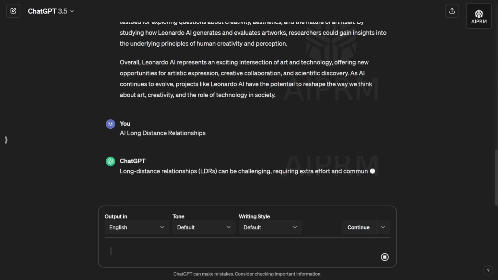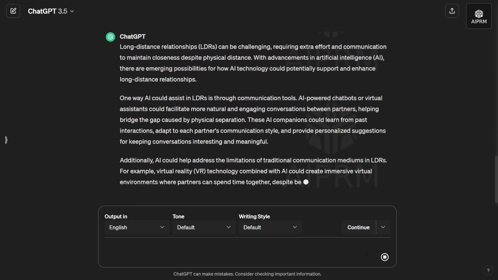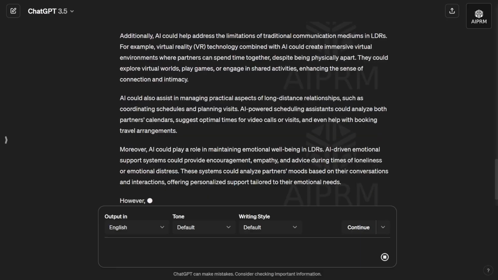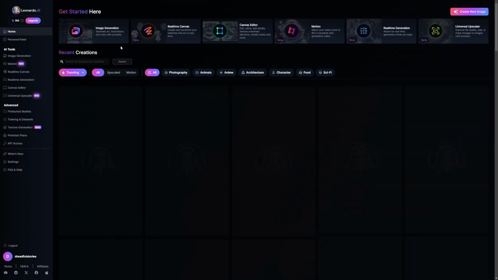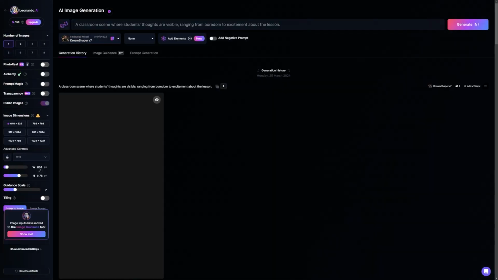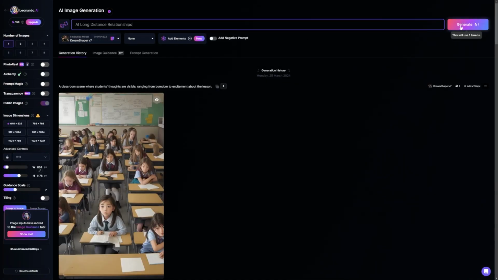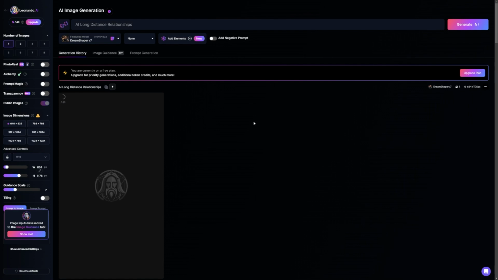Now, you can paste this prompt in Leonardo AI, so make sure to sign up for an account if you haven't already. And then, once you're logged in, head over to the image generation section. Copy-paste the prompt in the box, click the Generate button, and there you have it. You'll have 4 images so stunning they'll make Leonardo da Vinci himself raise an eyebrow.